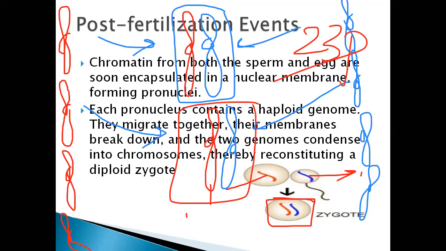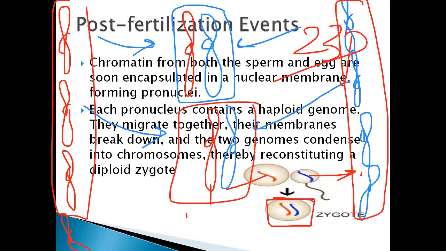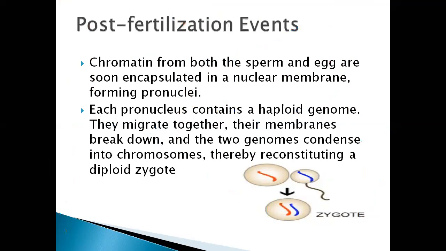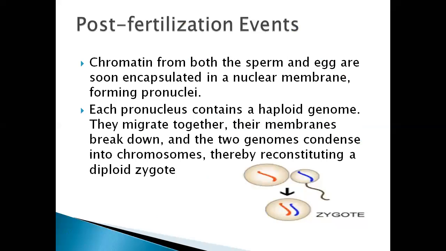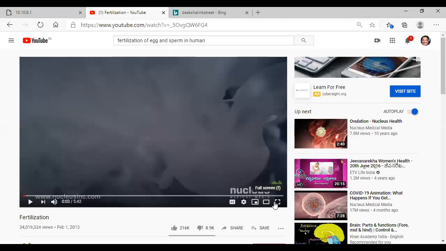23 pairs. That means 23 chromosomes from the father's side and 23 chromosomes from the mother's side will form 23 pairs of chromosomes in the zygote. That simply we say fertilization. We call the process fertilization. Okay, development we will discuss, but the fertilization events, once again, let us try to watch all these fertilization events in the video.